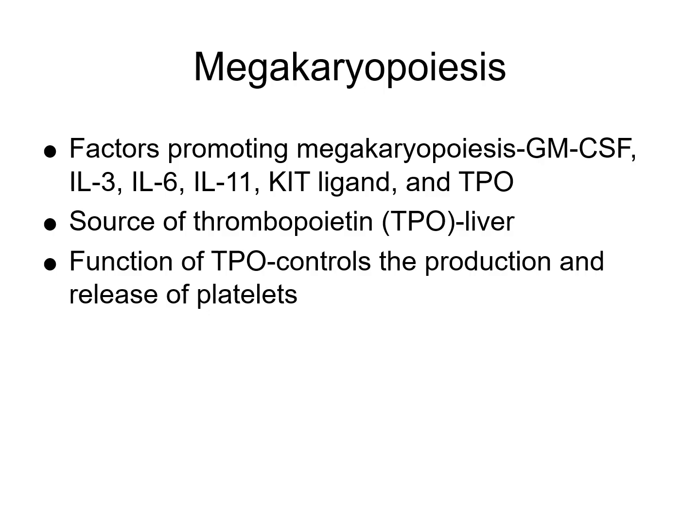Then you have megakaryopoiesis. Let's see, we've got factors that promote it. Again, you don't need to memorize these by any means, but the source of thrombopoietin, I would kind of know this, is primarily produced in the liver. Function of thrombopoietin is it regulates the production and release of platelets from megakaryocytes in the bone marrow.